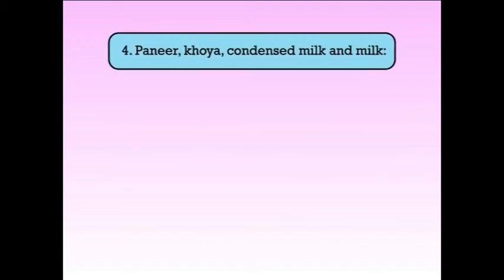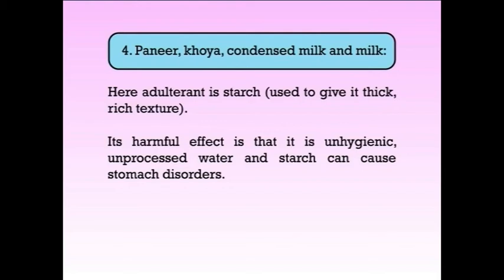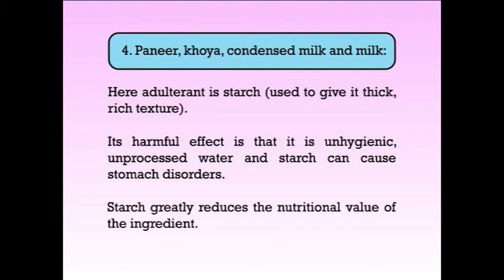And number 4, for paneer, khoya, condensed milk and milk, here the adulterant is starch. Starch is used to give it a thick, rich texture. Its harmful effect is that it is unhygienic; unprocessed water and starch can cause stomach disorder. Starch greatly reduces the nutritional value of the ingredient.